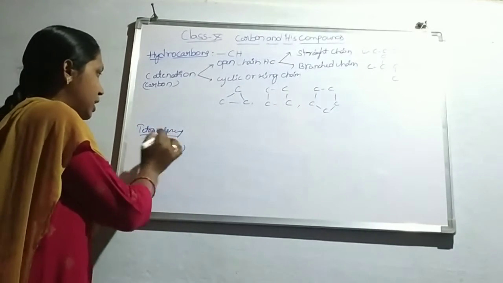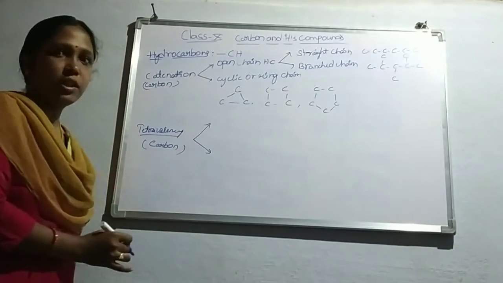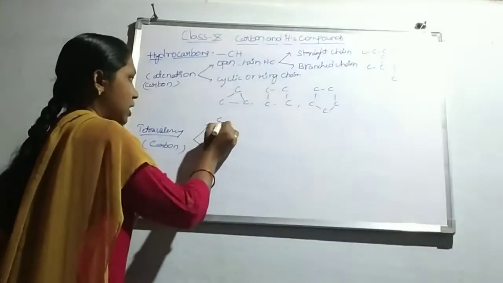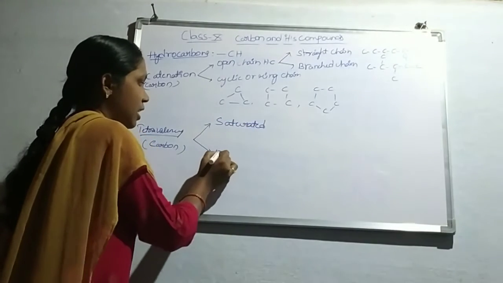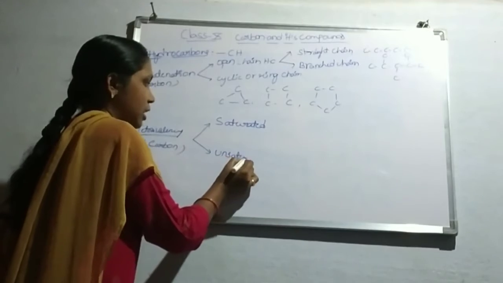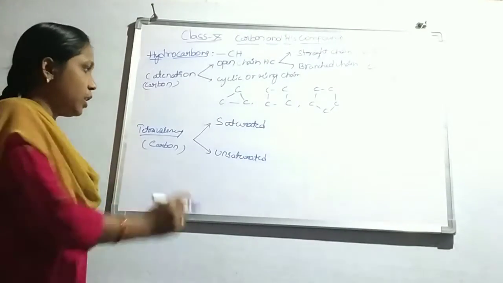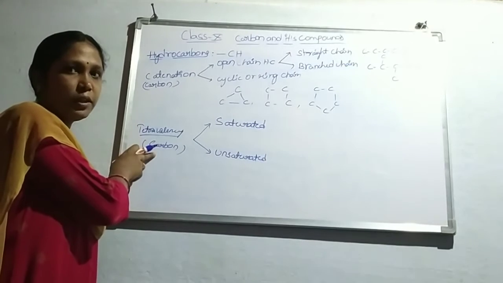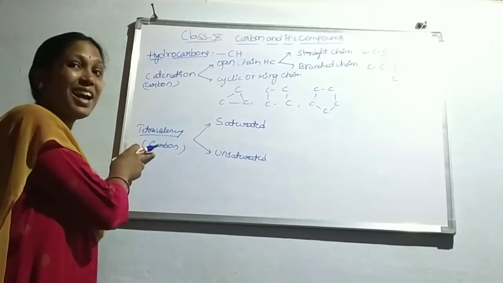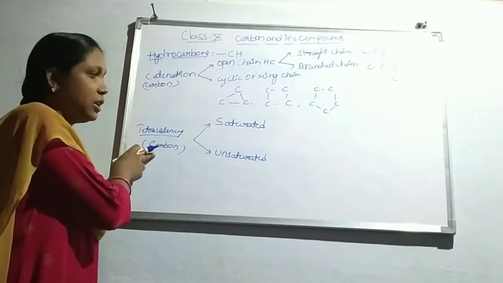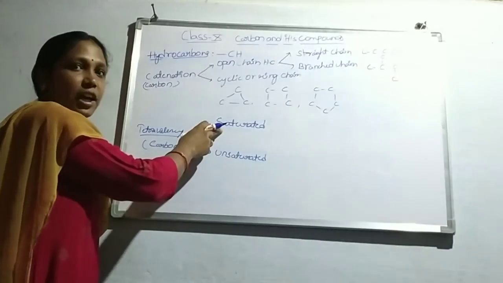On the basis of tetravalency, hydrocarbons are classified into two types: saturated hydrocarbons and unsaturated hydrocarbons. If the 4 valencies of carbon are saturated with sigma bonds, they are known as saturated hydrocarbons.